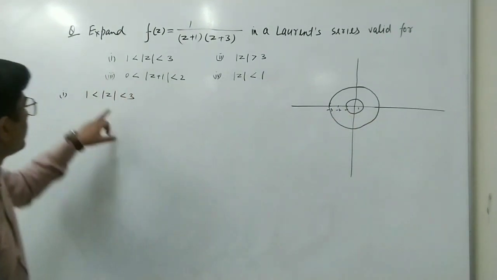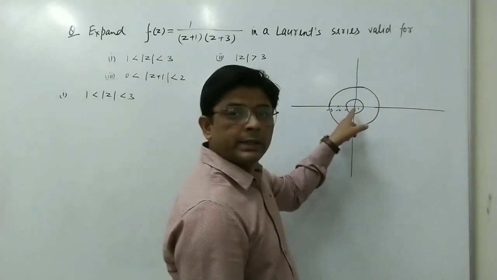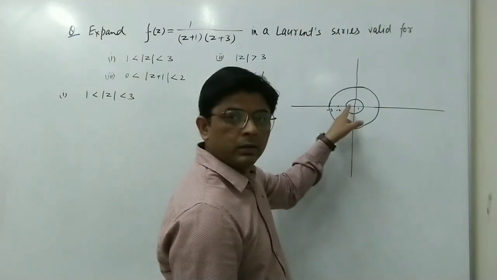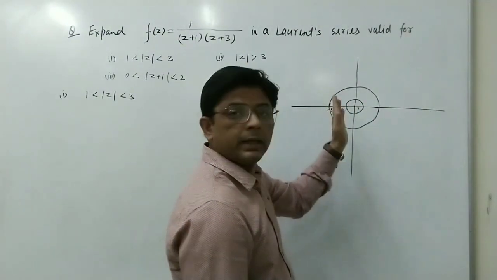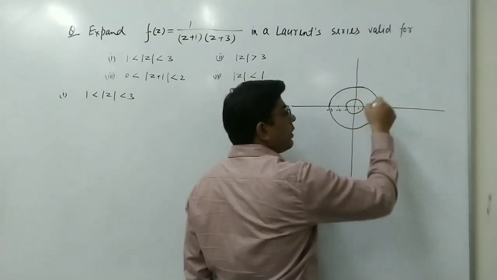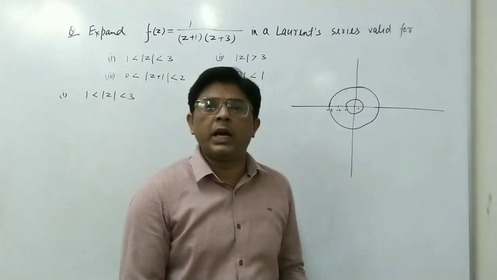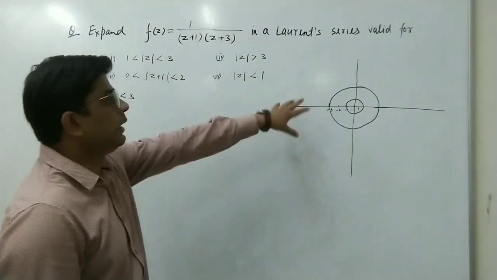So what is this region? 1 less than mod z less than 3 means the points are outside the circle of radius 1 and inside the circle of radius 3. It means these points inside this region. So we have to expand the given function in this region.